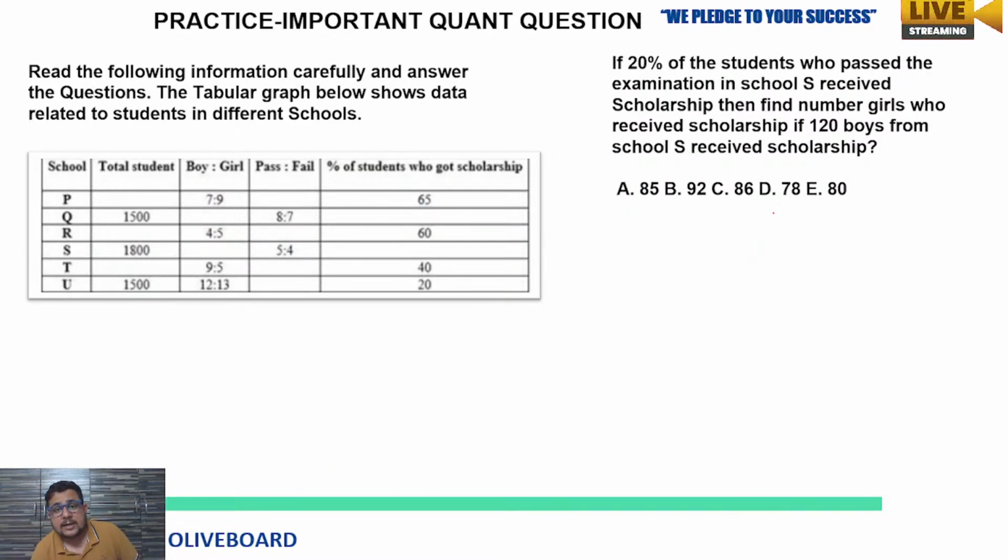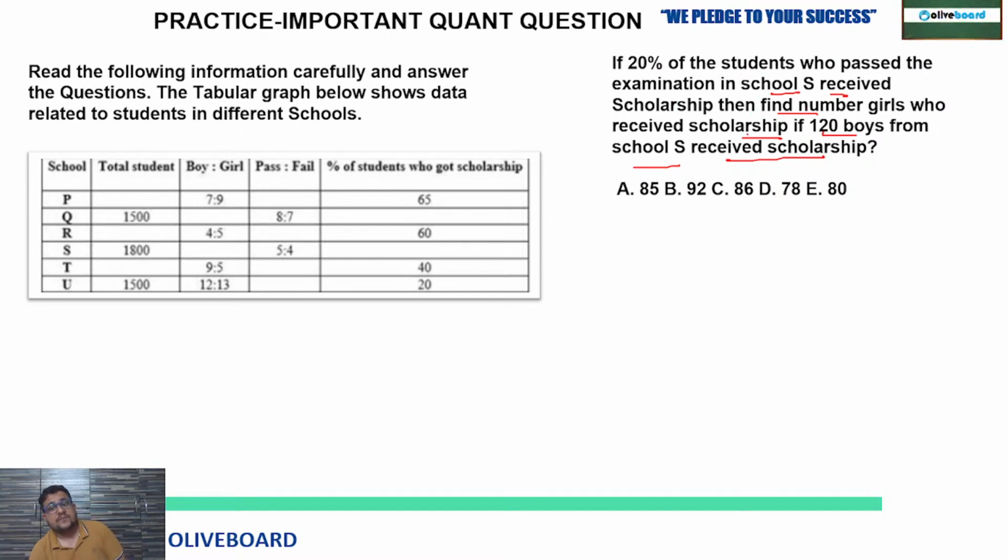Now this one: if 20% of the students who passed the exam in school S received a scholarship, find the number of girls who received a scholarship if 120 boys from school S received a scholarship. Remember this point.